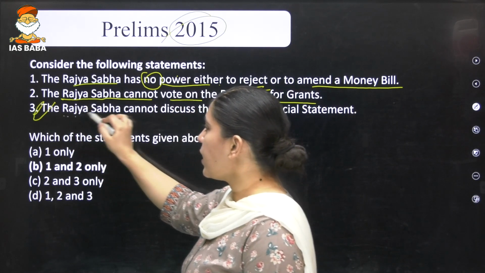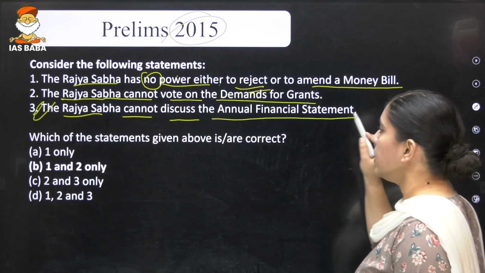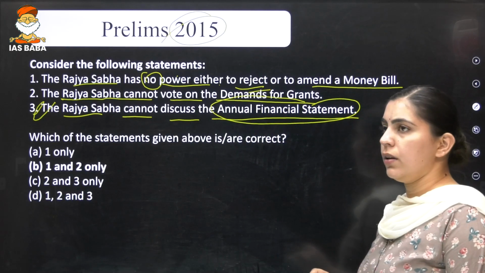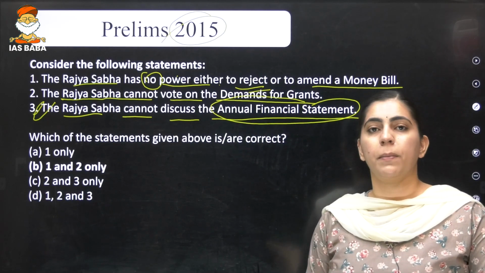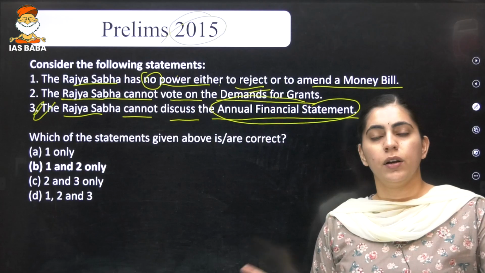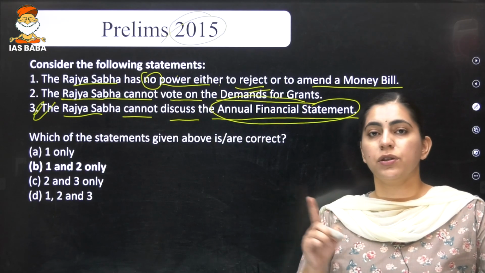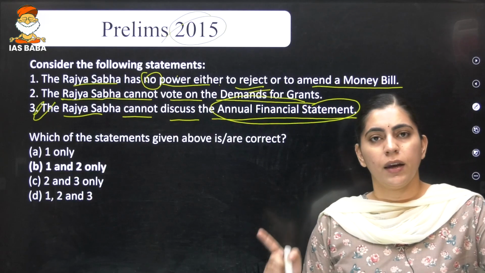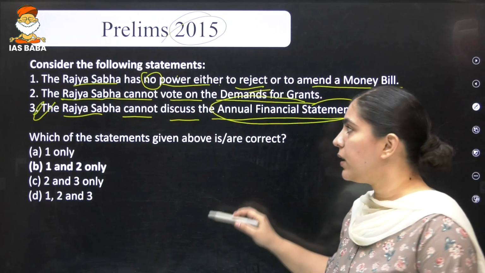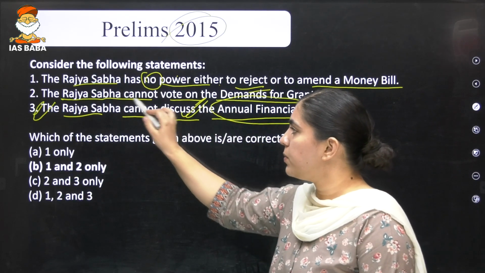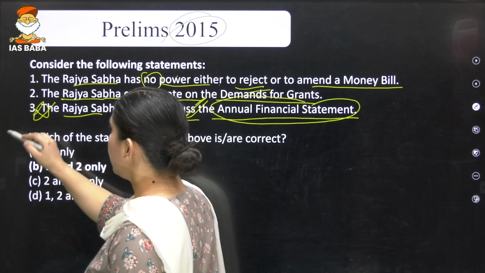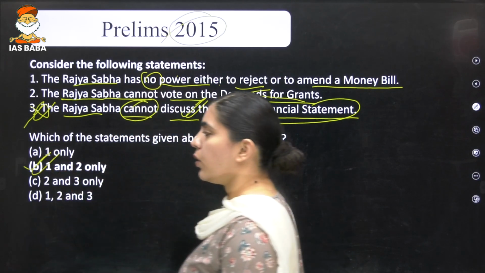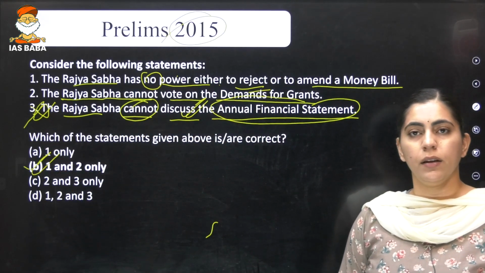The third statement says that Rajya Sabha cannot discuss the annual financial statement. See, we are not barring the Rajya Sabha from discussing. We are just barring the Rajya Sabha from rejecting the budget or the annual financial statement, but they can definitely go for the discussion part. So the third statement is incorrect, and our correct option is only 1 and 2.